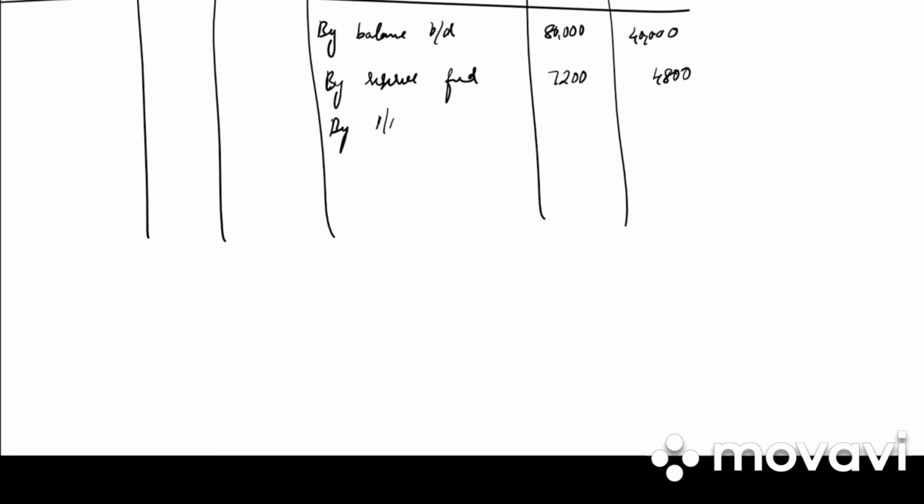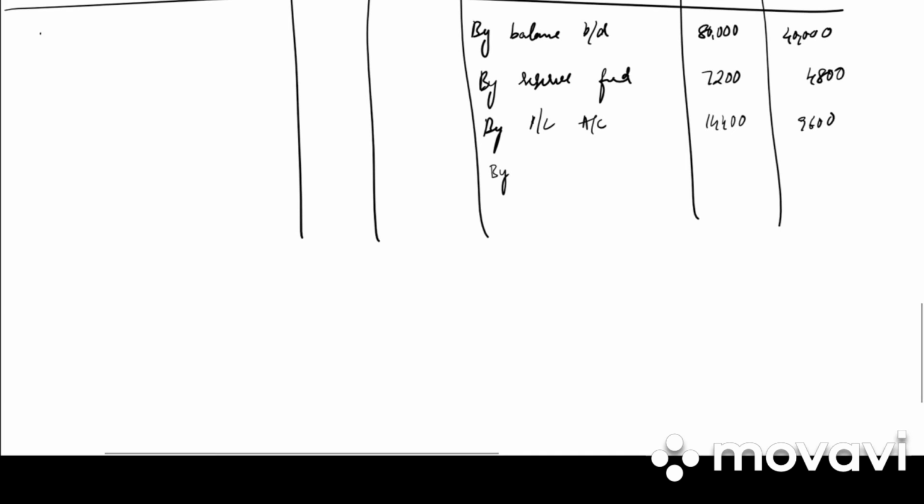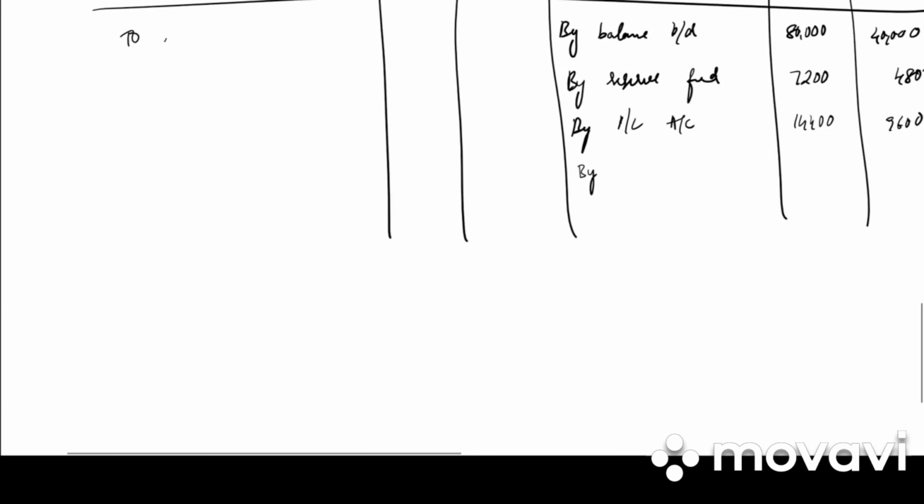Then in the balance sheet we have profit and loss account balance. How much is it? 24,000. So 24,000 into 3 by 5, 14,400 and 9,600. Then we have goodwill in the problem. So that will be distributed among the partners. To goodwill amount 15,000 into 3 by 5, 9,000 and 6,000.